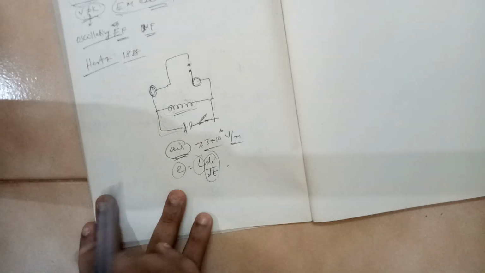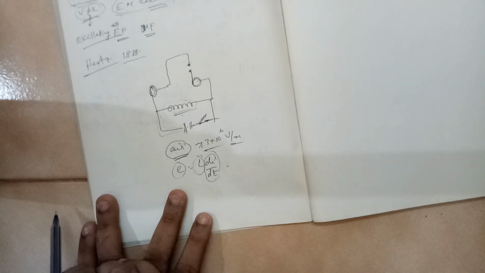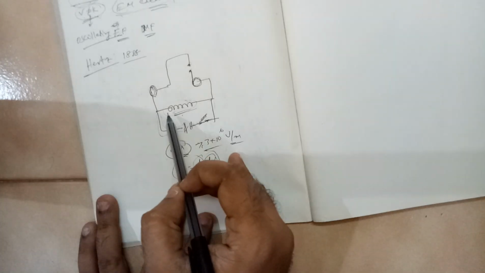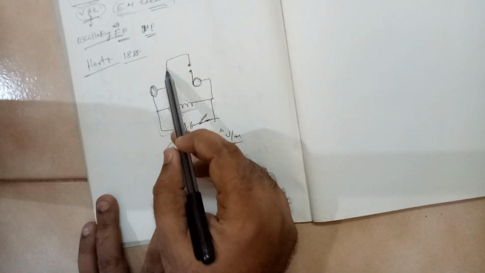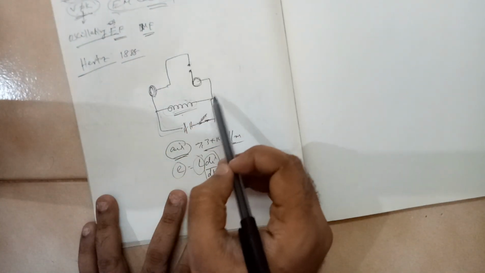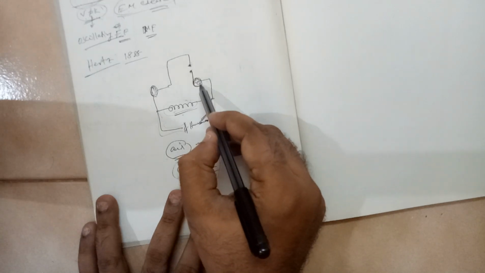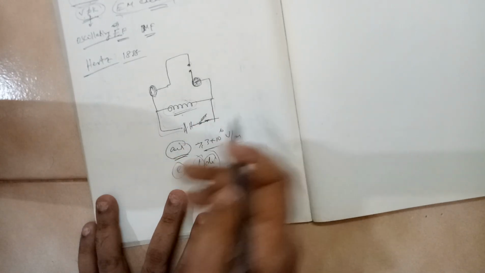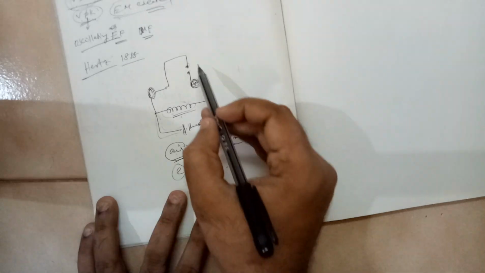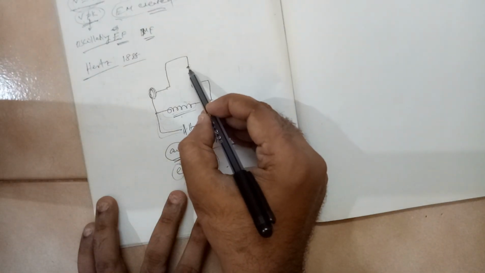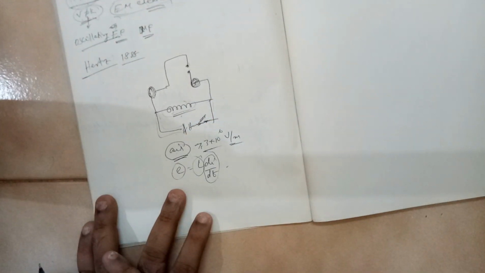An inductor has a property that the current won't die down immediately. So here the charge will go, the current will pass through this wire. And here when it comes, the path is broken. So basically this electron has to jump from this point to this point.